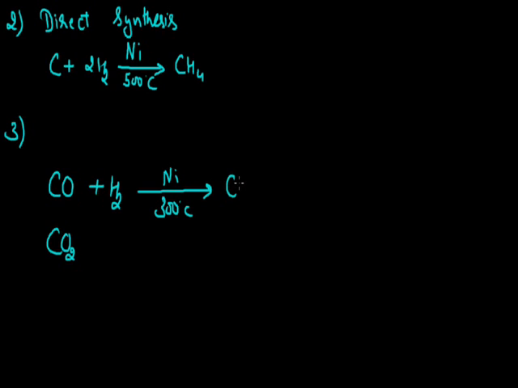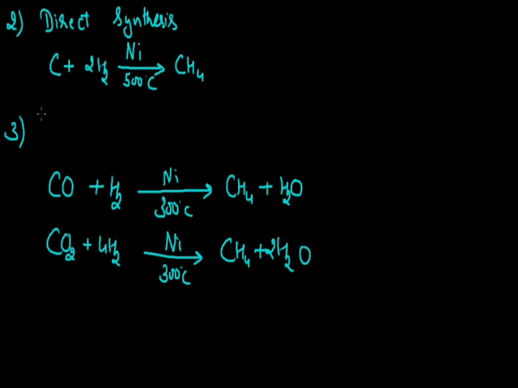The carbon goes for hydrogenation, forming methane, and the hydrogen reacts with oxygen, and the resultant is the oxide of hydrogen, that is water. The same reaction can be carried out with carbon dioxide also. Again, the same kind of conditions are taken, and the molecule of methane will form. This reaction has a specific name: the Sabatier and Senderens reductive method.